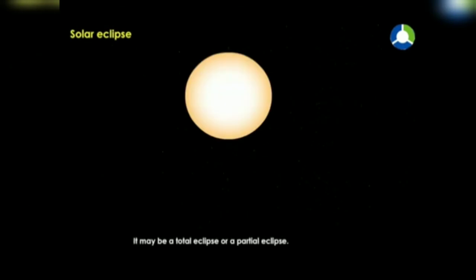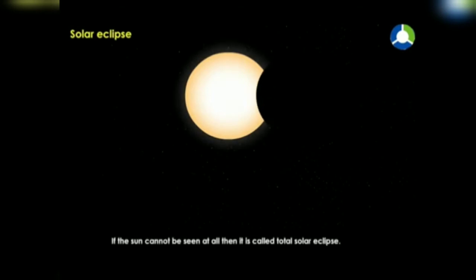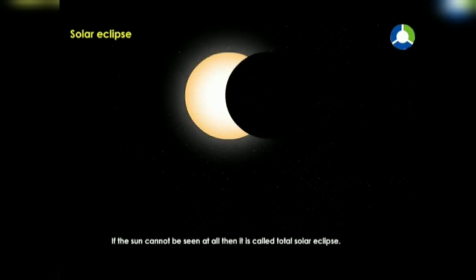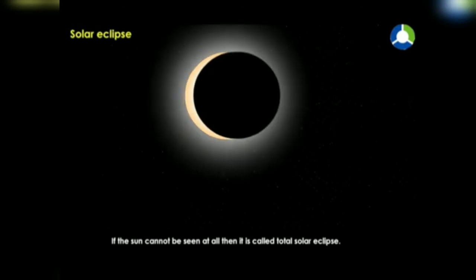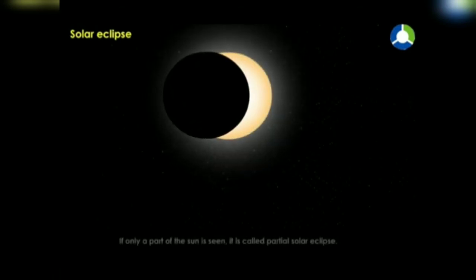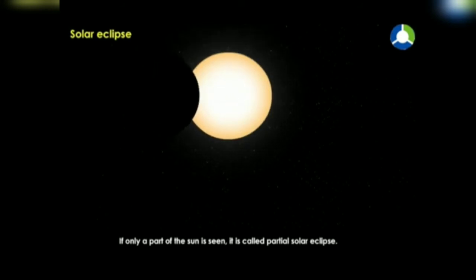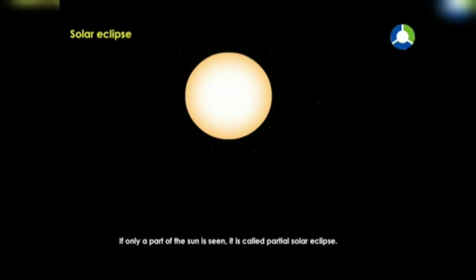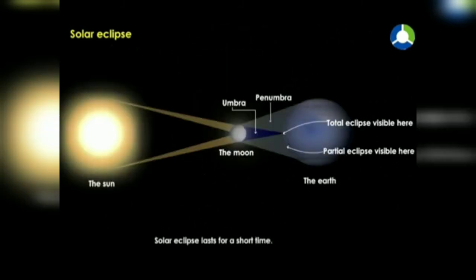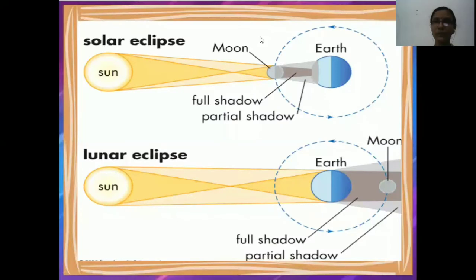It may be a total eclipse or a partial eclipse. If the sun cannot be seen at all, then it is called total solar eclipse. If only a part of the sun is seen, it is called partial solar eclipse. Solar eclipse lasts for a short time. Now students, the formation of eclipse is clear to you. Okay, now